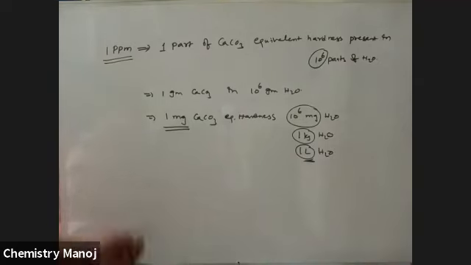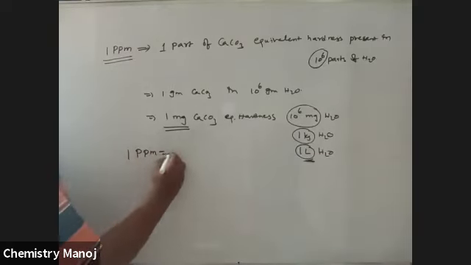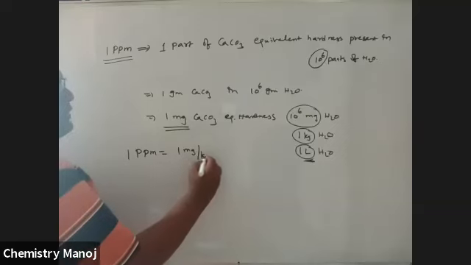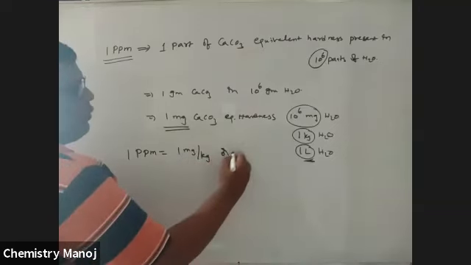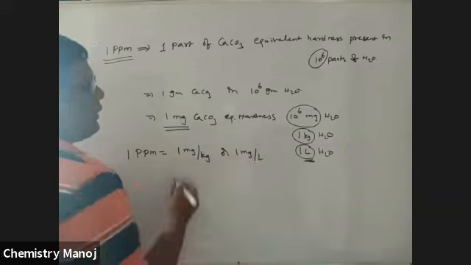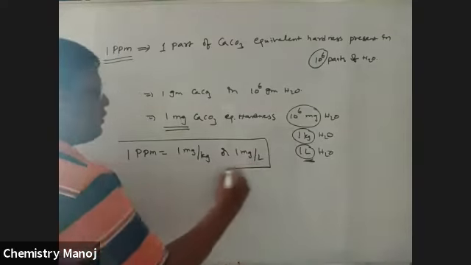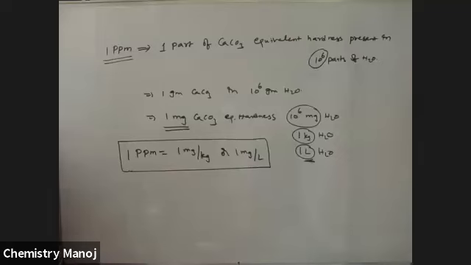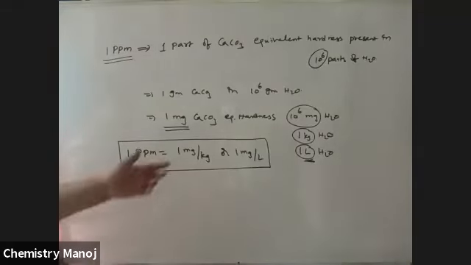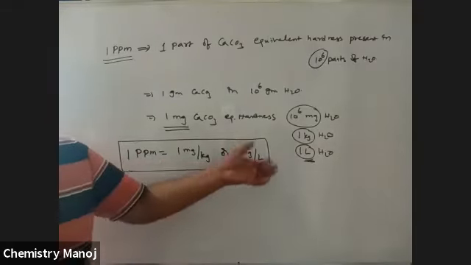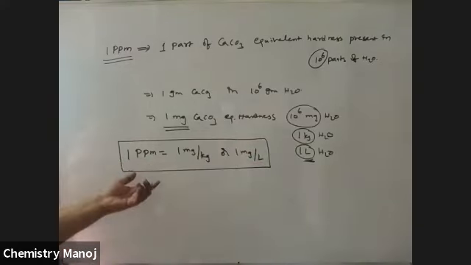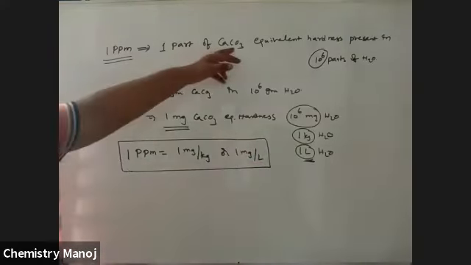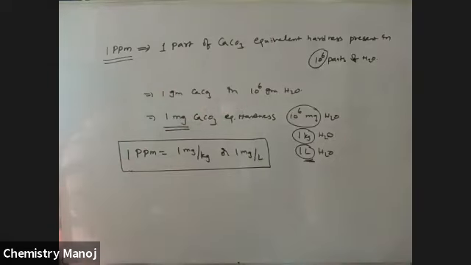ppm is milligram per liter or milligram per kg. That is, 1 ppm is equal to 1 milligram per kg of water or 1 milligram per liter of water. So this is the conversion of units for the hardness of water. If you calculate milligram per kg or milligram per liter, those values are equal to ppm. And the ppm value corresponding to CaCO3 is the hardness of water. So how do we convert these salt values into CaCO3?